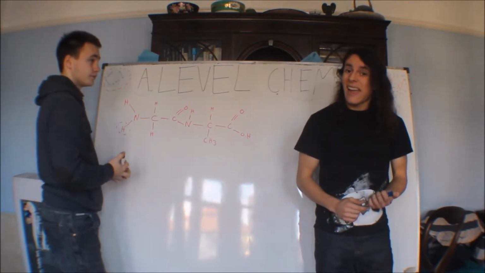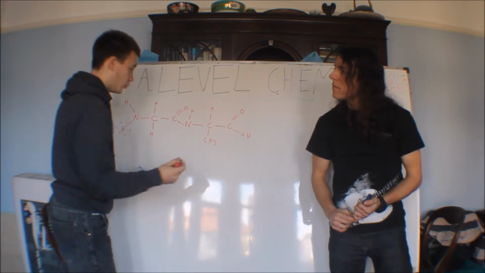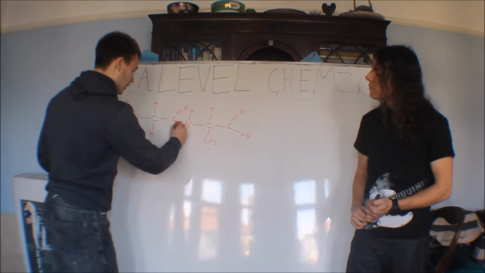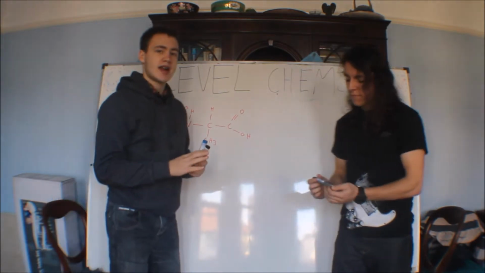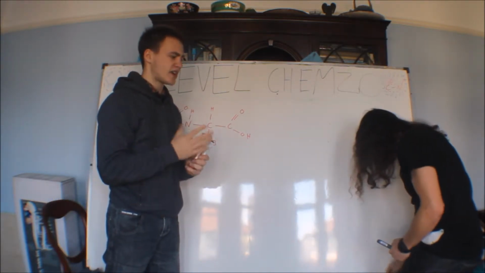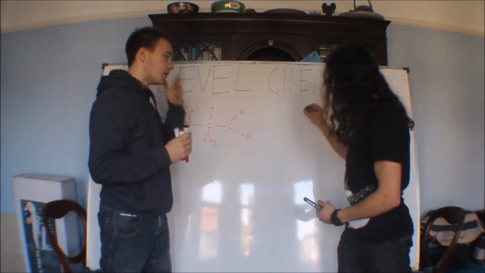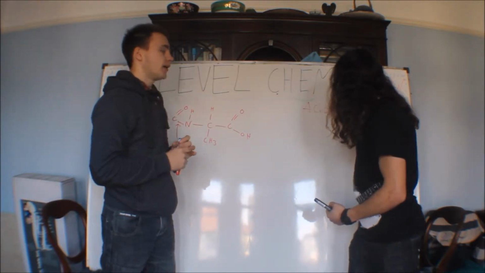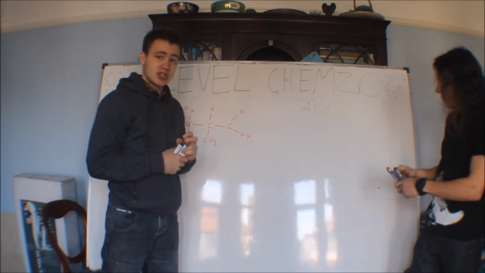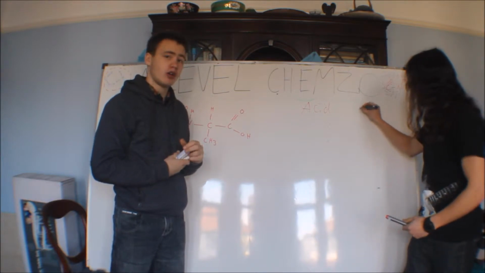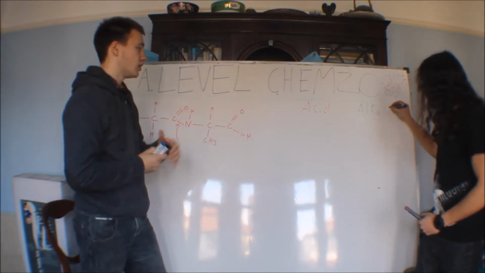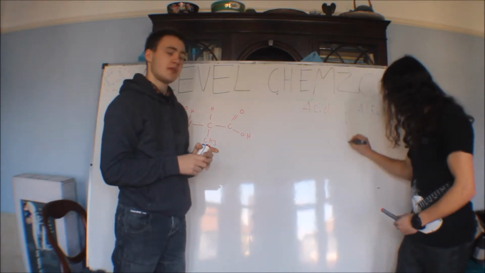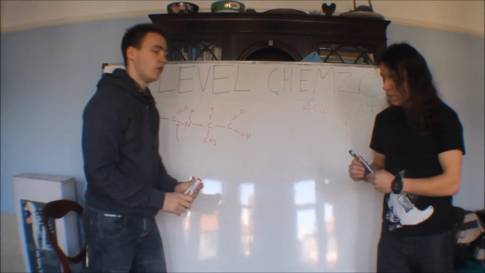Break it by adding water. And we're going to add it where it connected, so at this point here is the part that's going to break. But there's 2 different ways of doing that, isn't there? There is, there's an acid and an alkaline way. I think we'll go through the acid first. So acid and alkaline. There's conditions for each that you need to know. They're not horrible like some other conditions you might need to know, but there is conditions, and we need to talk through. It's not quite a mechanism, but it's the idea of what's happening.